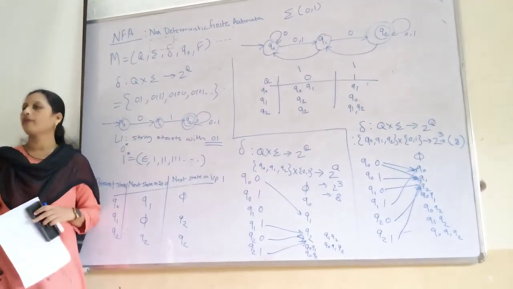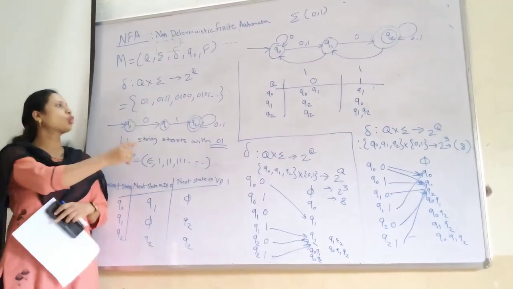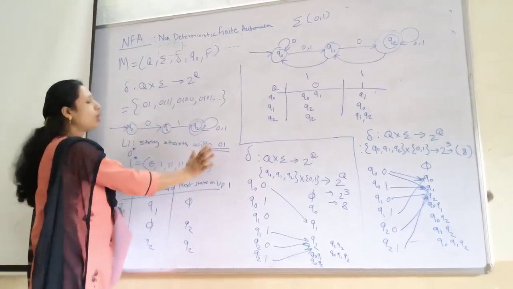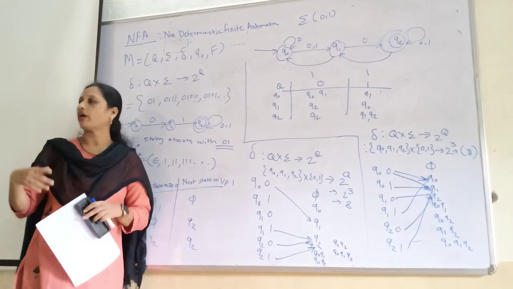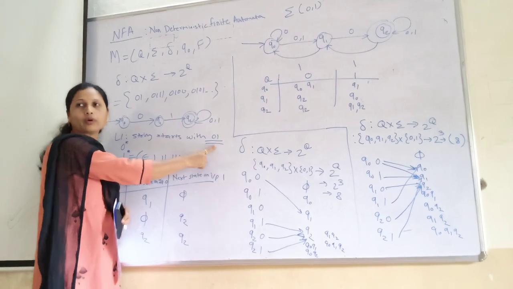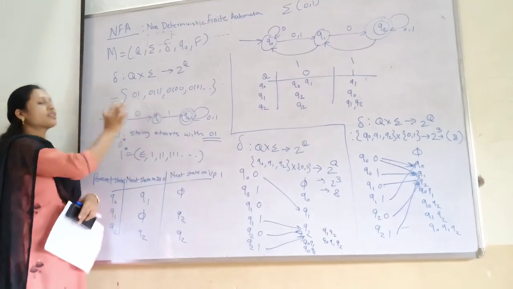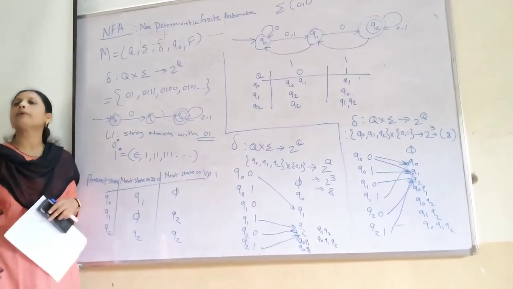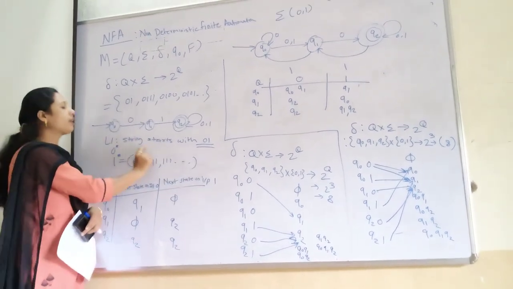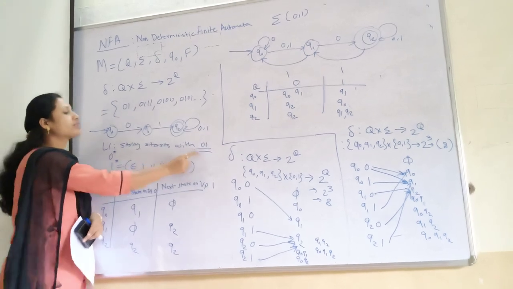Draw such an NFA where the string is starting with 01. In this statement, whatever strings you are going to list, that should start with 01. So first of all, find out such a set of strings. Minimal length string is what? First of all, find out the minimal length string starting with 01.